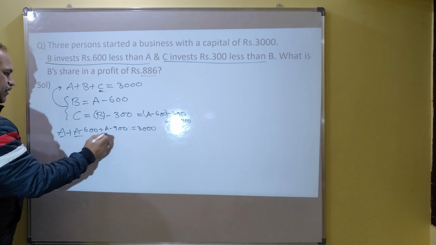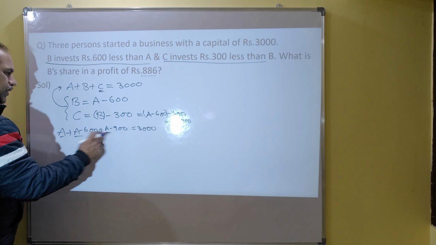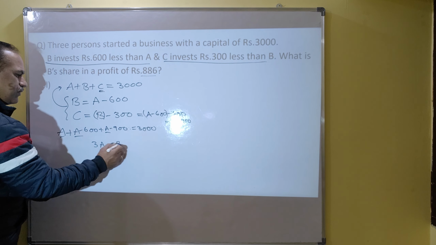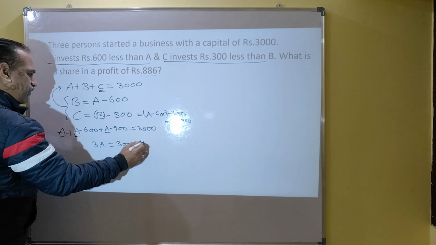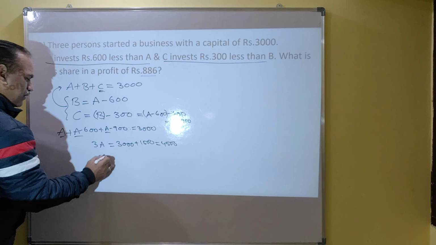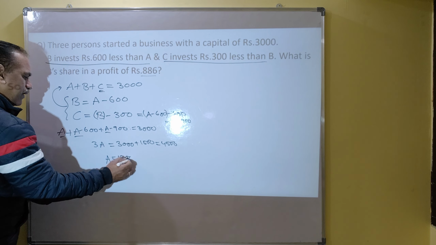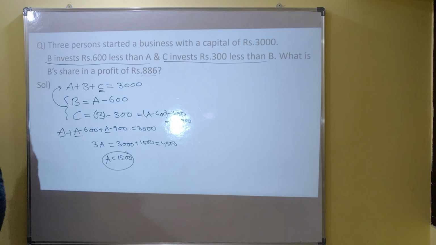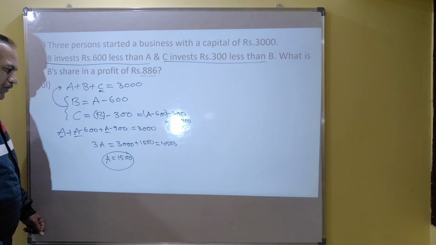So it is A plus A plus A, 3A minus 1500 equals 3000, so 3A equals 3000 plus 1500, which is 4500. 4500 by 3, A equals 1500.